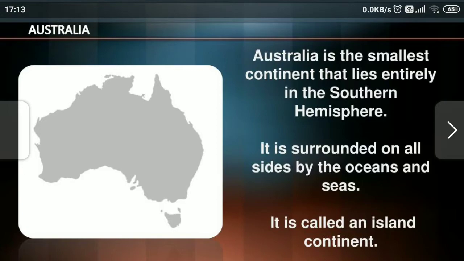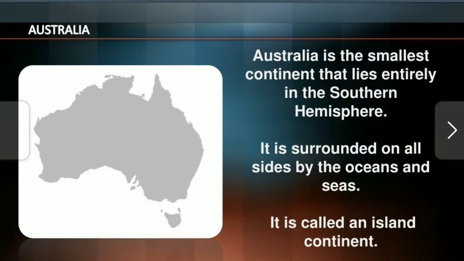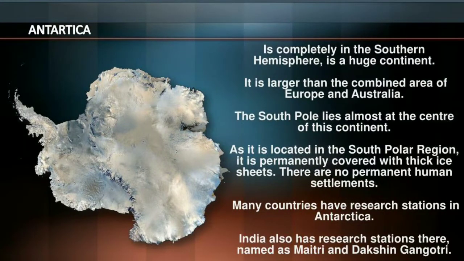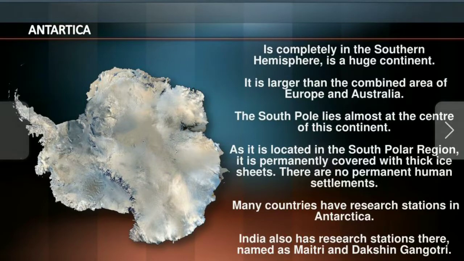Okay, we also saw about Australia and then Antarctica. Antarctica is completely in the southern hemisphere. It is a huge continent. It is larger than the combined area of Europe and Australia. The South Pole lies at the center of this continent.